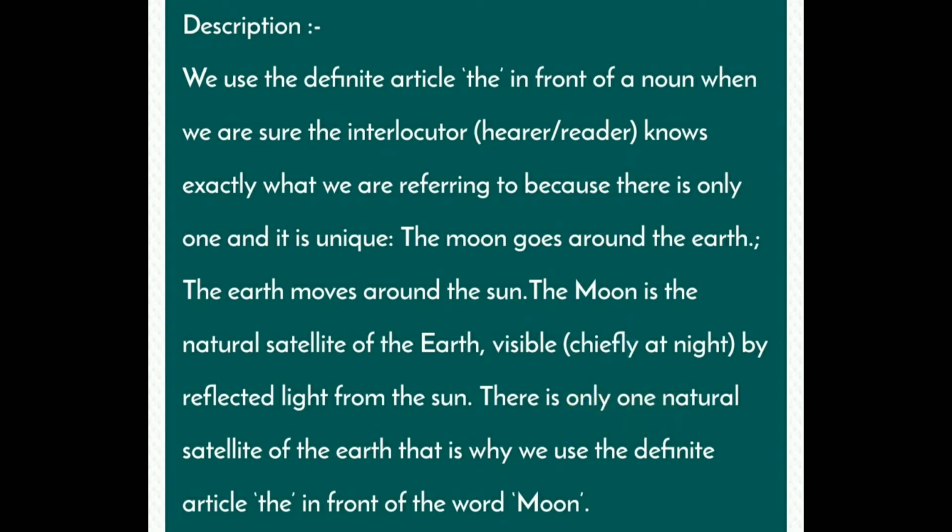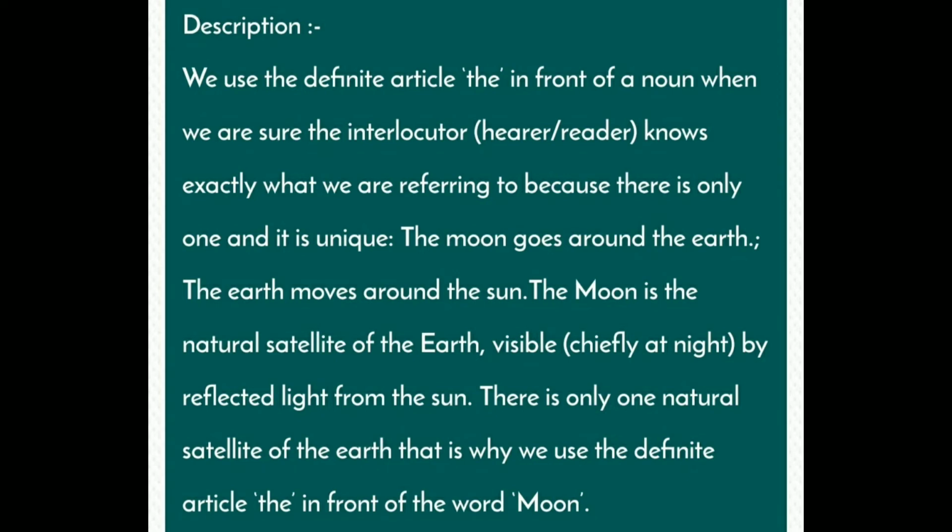We use the definite article the in front of a noun when we are sure the interlocutor, hearer or reader knows exactly what we are referring to because there is only one and it is unique. The moon goes around the earth. The earth moves around the sun.